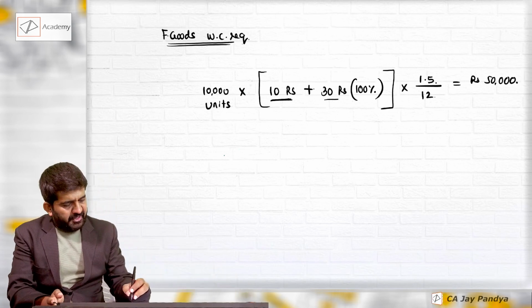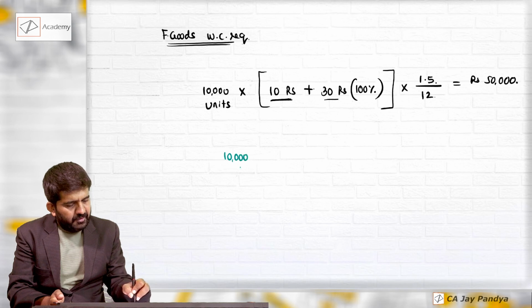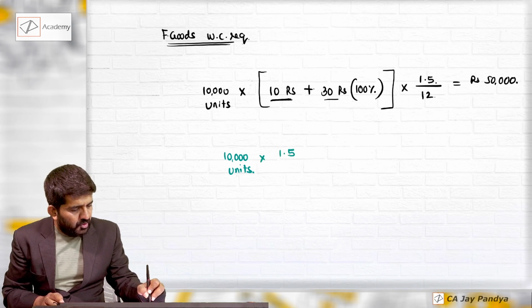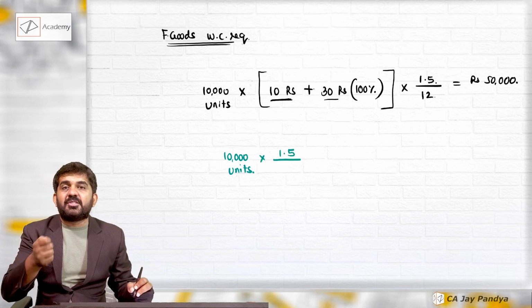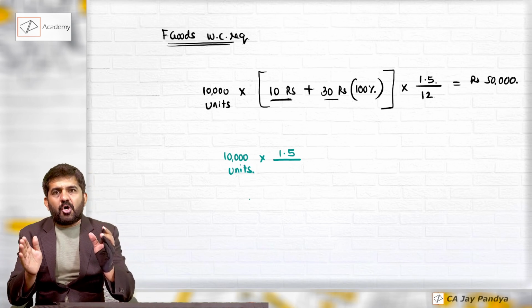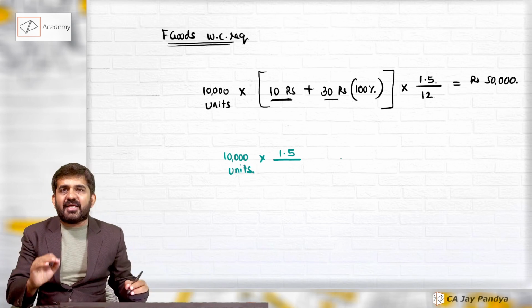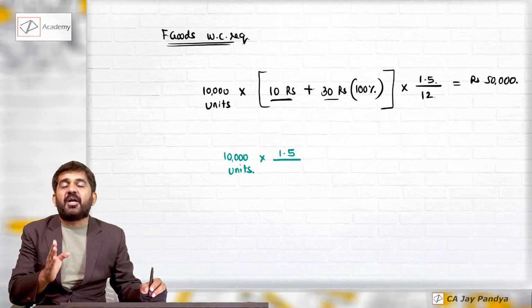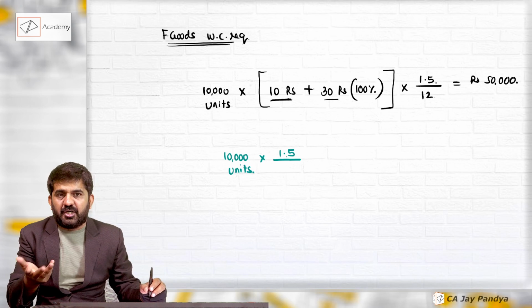Logically, try to concentrate. 10,000 units you are going to manufacture in the current year. 1.5 months stock is always in the godown. See, 1.5 months stock basically means every time your average stock in the godown will be of 1.5 months usage or production.